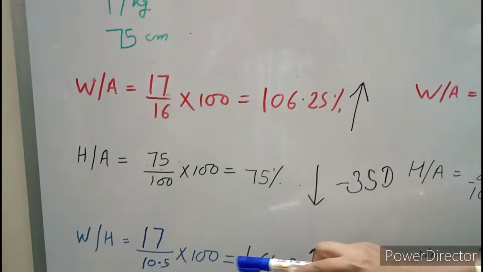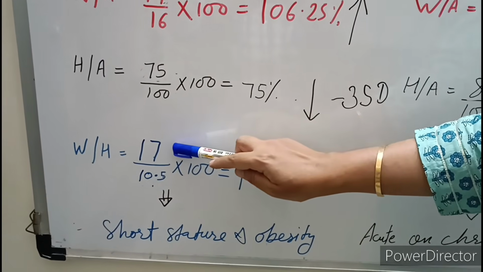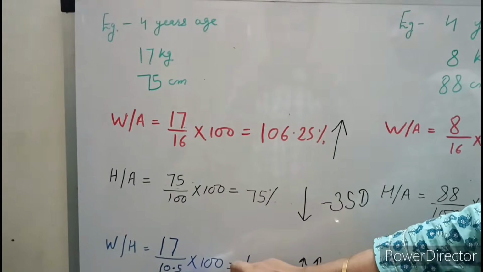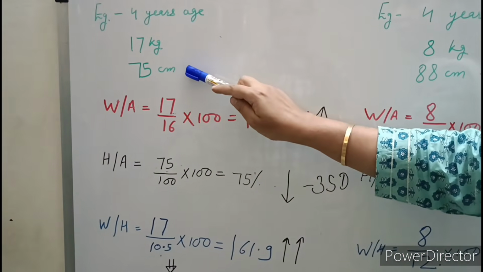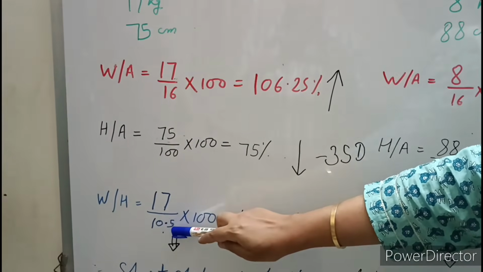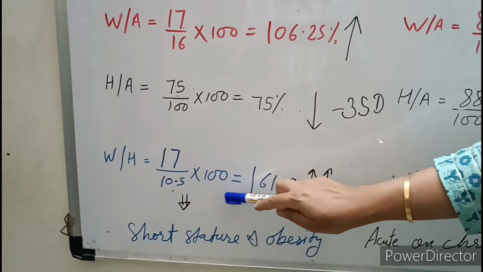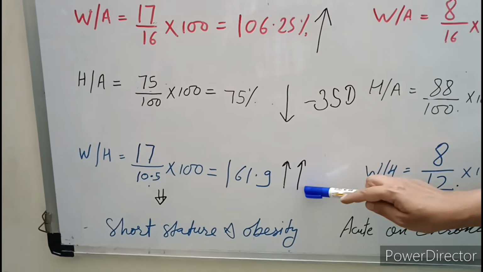It is decreased. Now weight for height: 17 kg patient weight divided by expected weight at the patient height. Height of the patient is 75 centimeter, 1 year age height. So expected weight at 1 year is 10.5 into 100, 161.9%. So it is significantly increased.